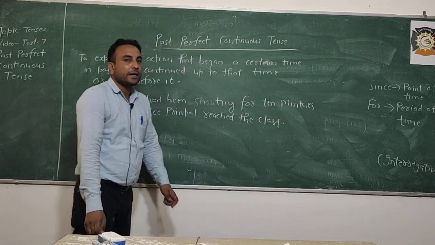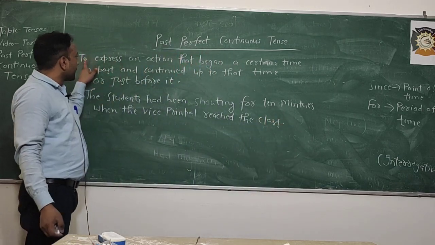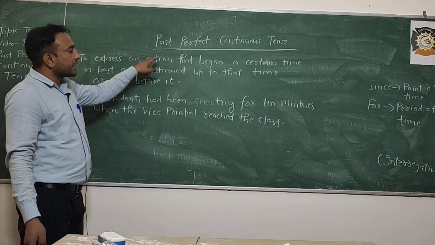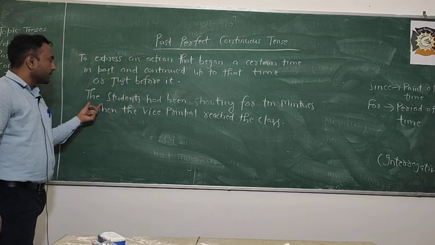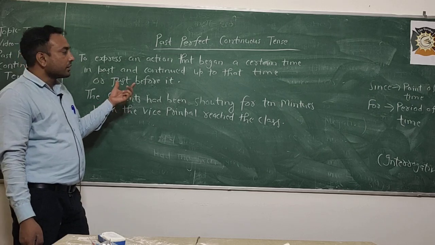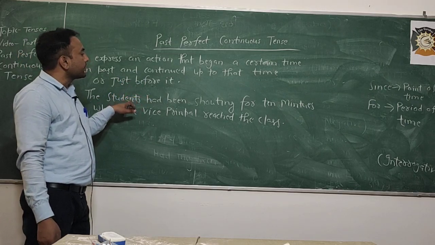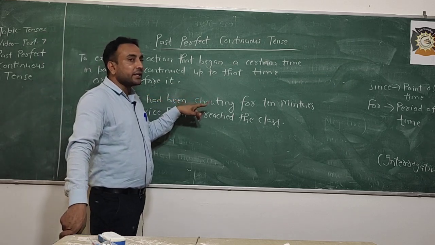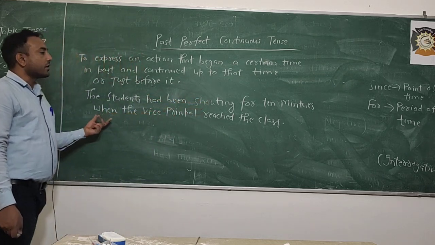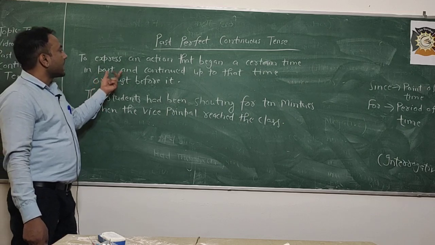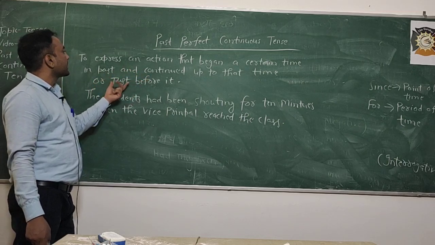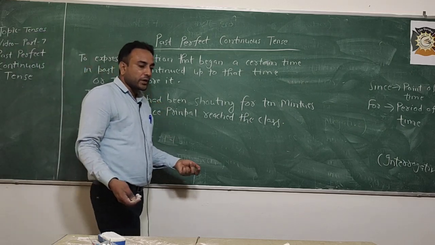First of all, read the rule again that I have written on the board. To express an action that began at a certain time in the past, means the students had been shouting. They continued their shouting for 10 minutes, and when the vice principal arrived, it continued up to the time just before it. Listen to me.